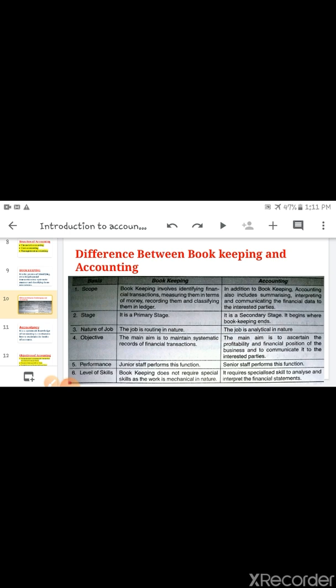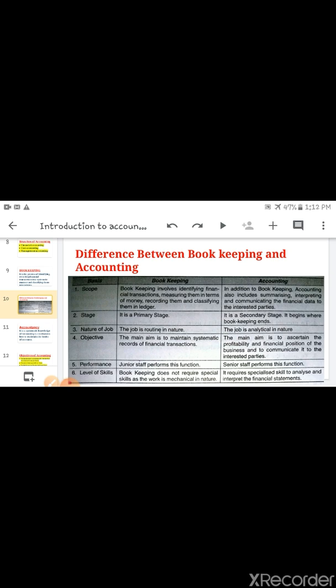Okay. Next is nature of job. In bookkeeping the job is routine in nature, and in accounting the job is analytical in nature. Next is objective. The main objective of bookkeeping is to maintain systematic record of financial transaction.